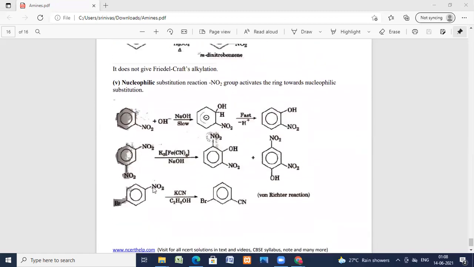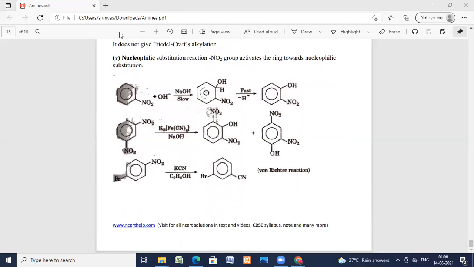Now, nucleophilic substitutions. The NO2 group activates the ring towards nucleophilic substitution. On reaction with a base, slowly and then fast, it forms meta-nitrophenol or ortho-nitrophenol.